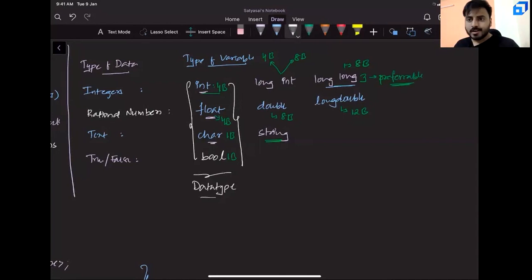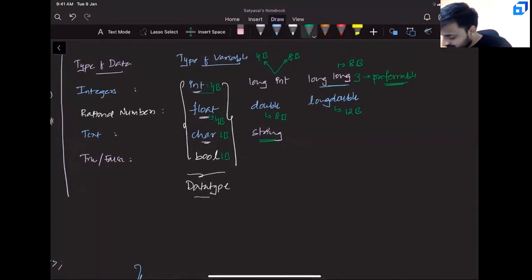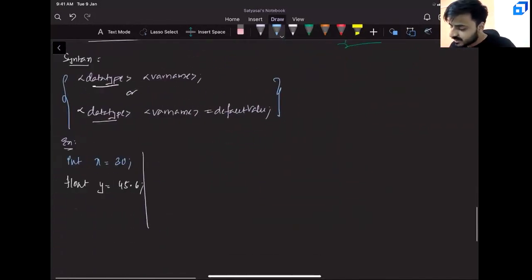Done. So now we understood the size of each data type. Okay, all good, excellent. But what is the meaning of 4 bytes? I mean, if someone is saying it is 4 bytes, how much can you store? This will be discussed in the next session. What is the significance of 4 bytes, 8 bytes, and 12 bytes? How much can you store? This significance, we'll do in the next session. Before we close for today, there are a few more rules which I want to highlight.